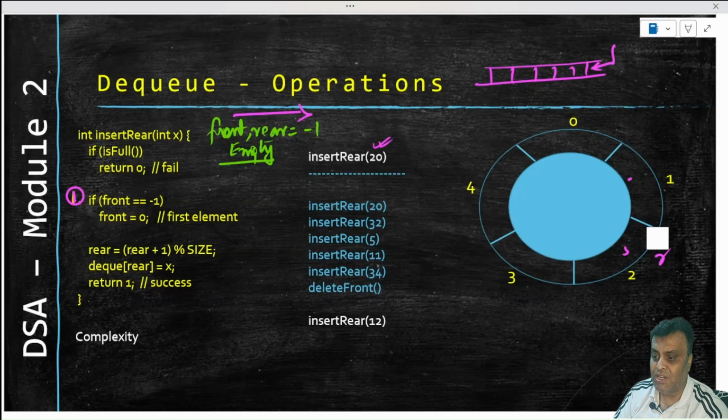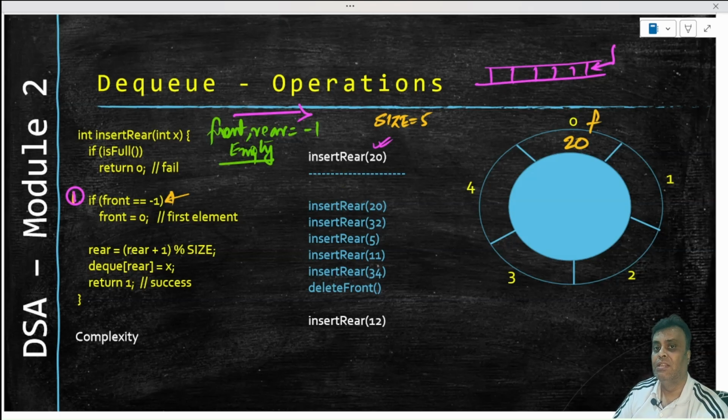So if we have inserted 20, what have we achieved? We come here, front is -1, and if front is -1, then we make front equal to 0. So front comes here. And then what does rear become? Rear becomes rear plus 1 modulo size. Rear was also -1. -1 plus 1 is 0. 0 modulo size of the queue, which is 5, is 0, and that's why the rear also comes here. So front and rear are now pointing to 0.